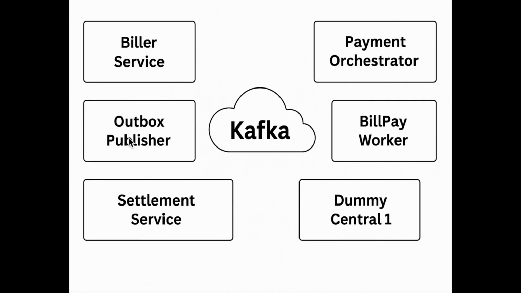No drama, no duplicates. Next is the BillPay Worker. It consumes those events, stores each bill line, assigns a batch, and when cutoff comes, it emits a batch ready event. From there, the settlement service takes over.